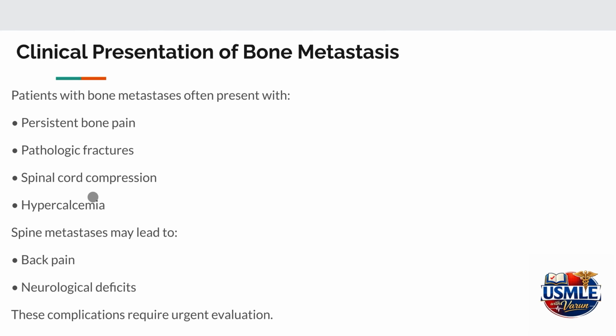So another important complication of bone metastasis is hypercalcemia. We have to remember that hypercalcemia occurs due to excessive breakdown. Whenever there's excessive turnover, excessive breakdown and bone formation happening, more and more calcium is released into the bloodstream. Because of all these potentially serious complications, like persistent bone pain, pathological fractures, spinal cord compression, and hypercalcemia, these bone metastases require prompt evaluation and management without any delay.